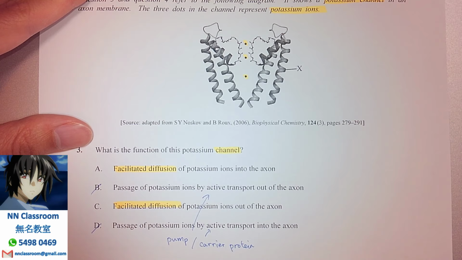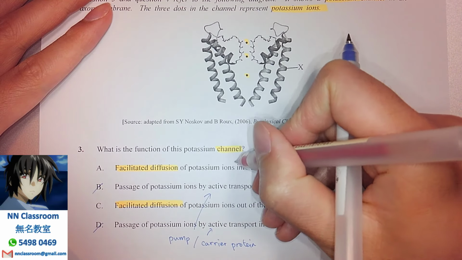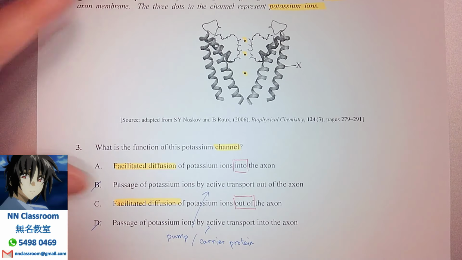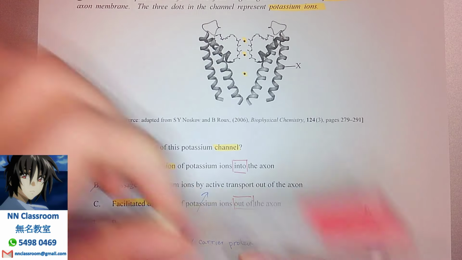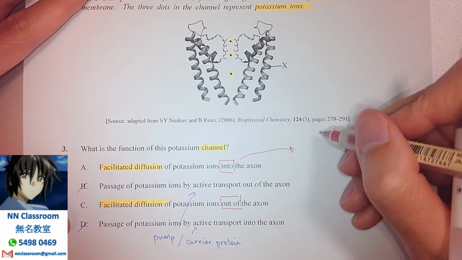The next thing has to do with the topic 6 story, talking about the movement of the potassium ion, whether it is going to be into the axon or out of the axon. That means, first of all, you need to refer back to topic 6 in terms of understanding the process of neurotransmission.